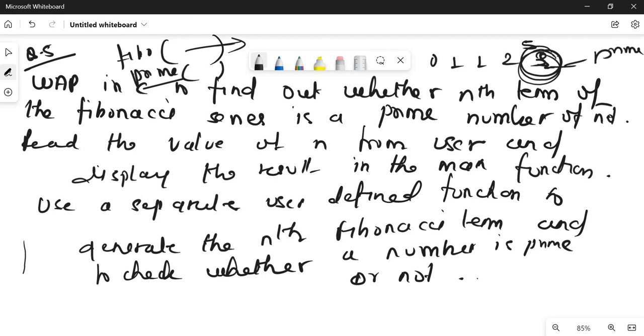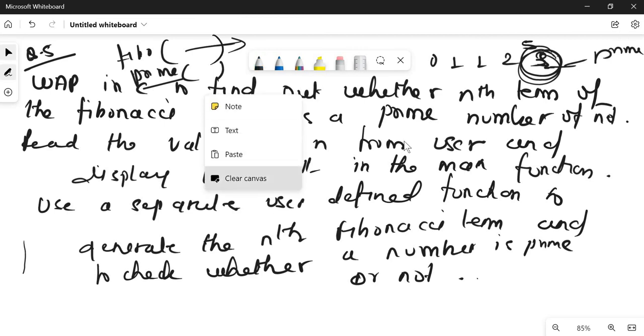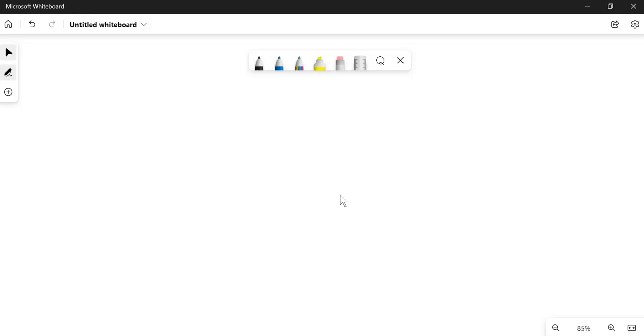Fine, you have to use two functions here. So let me solve this question for you. Again, this is very easy. I hope you noted the question. So, #include, and let me declare two functions, one Fibo function,